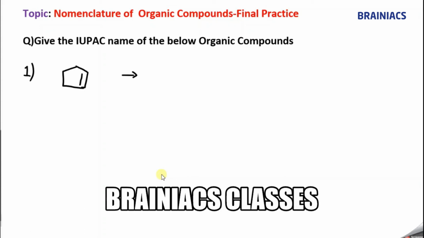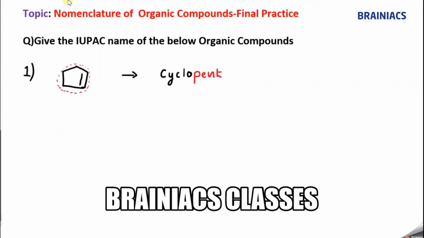So the primary prefix is applicable since it is a cyclo compound. So we use the term cyclo, correct? Then next comes how many carbon atoms are there in the parent ring. Now you could see here, this is my parent ring. How many carbon atoms are there? 1, 2, 3, 4, 5. So 5 carbon atoms means what word root should you use? I can use the term pent. Cyclopent, correct?